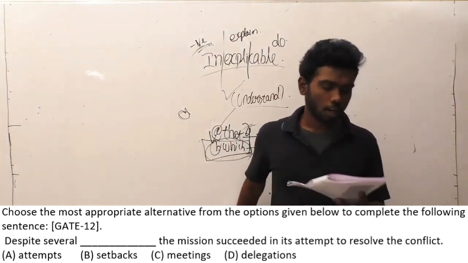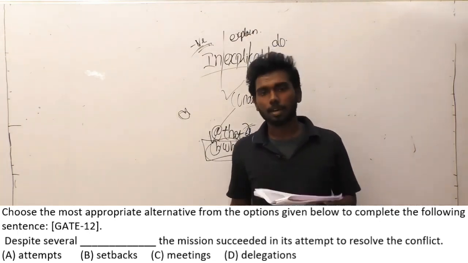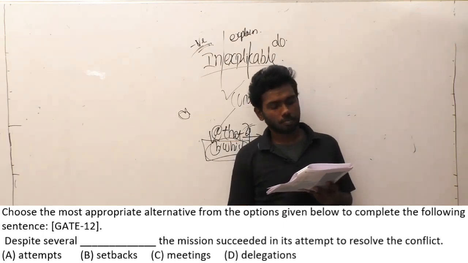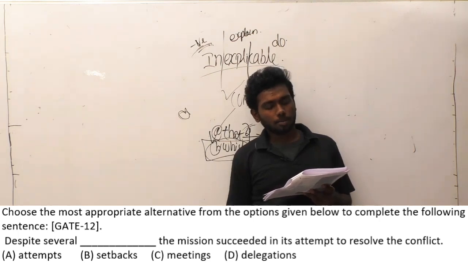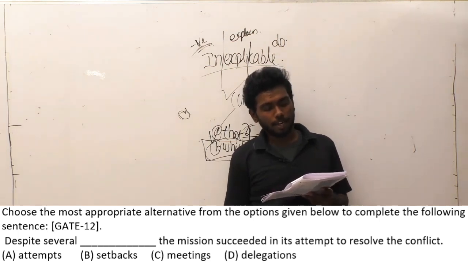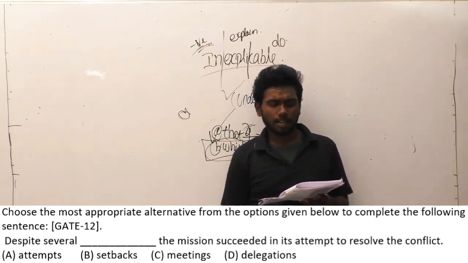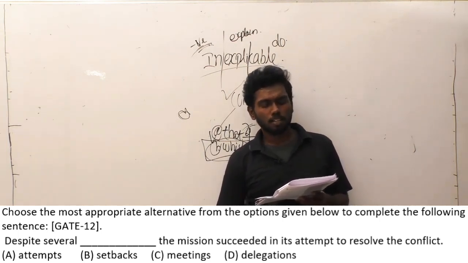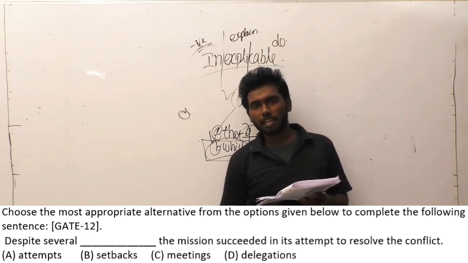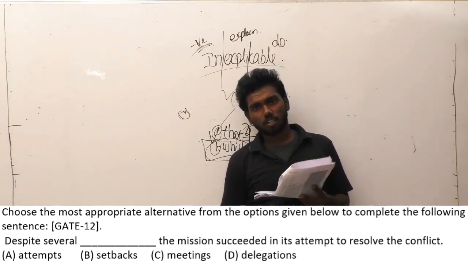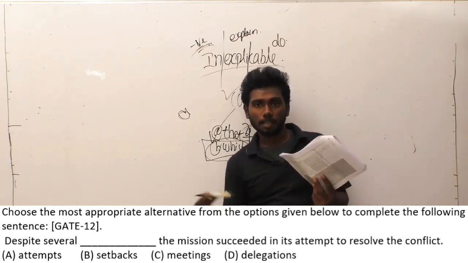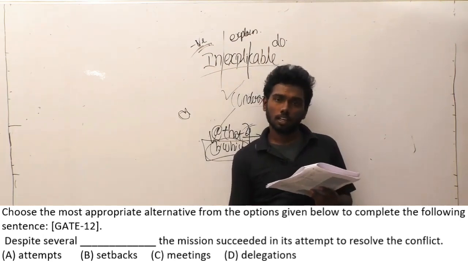If you look at option B, setbacks, the meaning of setbacks is reversal. So reversal or check-back is the meaning of setback. Option C is meetings. So despite several meetings, the mission succeeded in its attempt to resolve the conflict. After just doing meetings, can you resolve the conflict or even take a step to attempt to resolve it? No, obviously not.